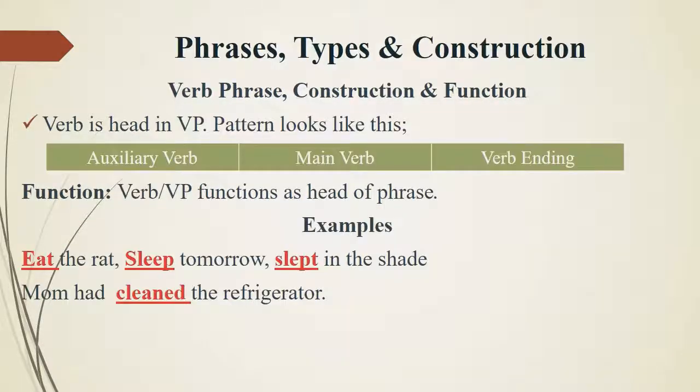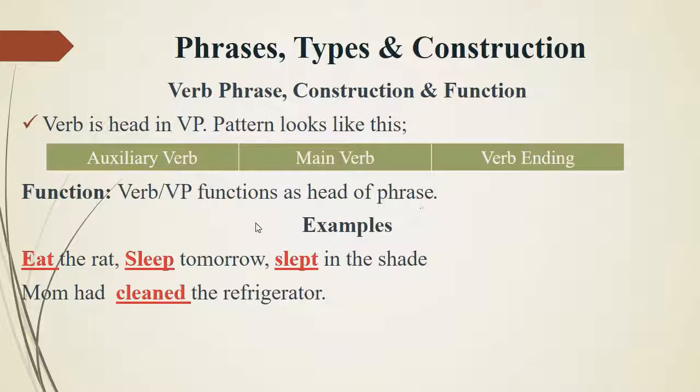Let's discuss the verb phrase, its construction and function. A verb phrase is the combination of a verb and a modifier, where the verb is the head, and its pattern looks like this: auxiliary verb, main verb and verb ending. A verb phrase functions as the head of the phrase where the verb is the head.